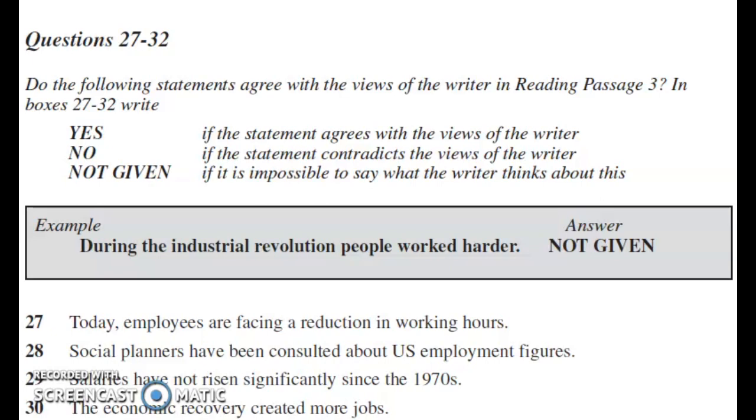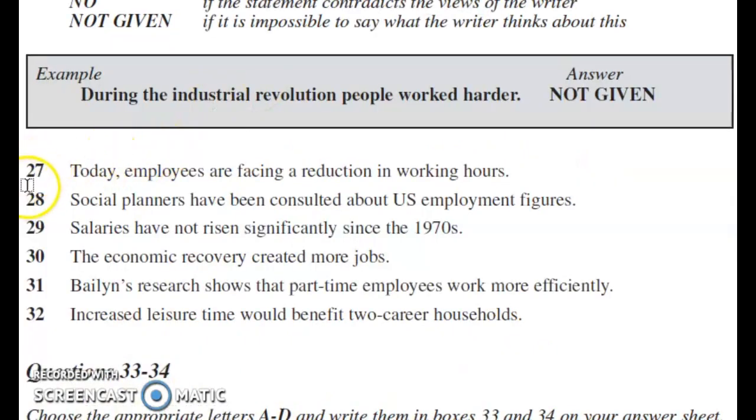First of all, I'll point out some keywords so that we can easily find the answers in the passage. Question 27: Today, employees are facing a reduction in working hours. We have to find working hours. 28: Social planners have been consulted about US employment figures.